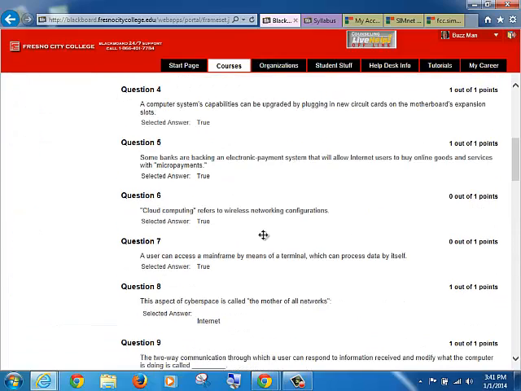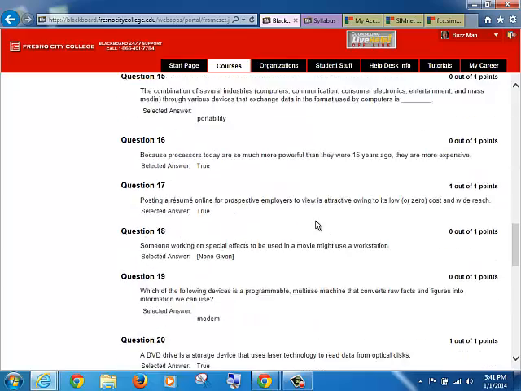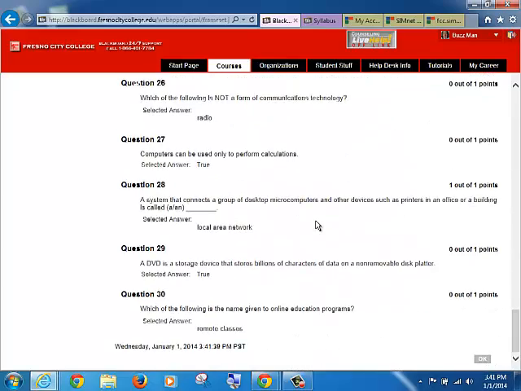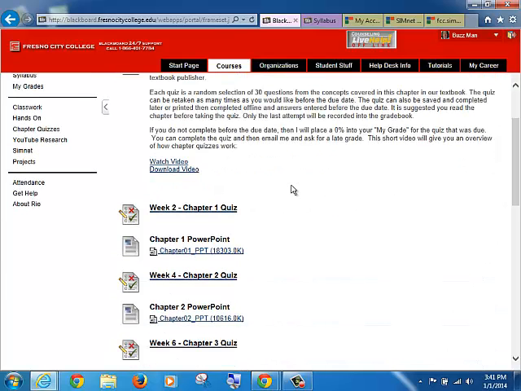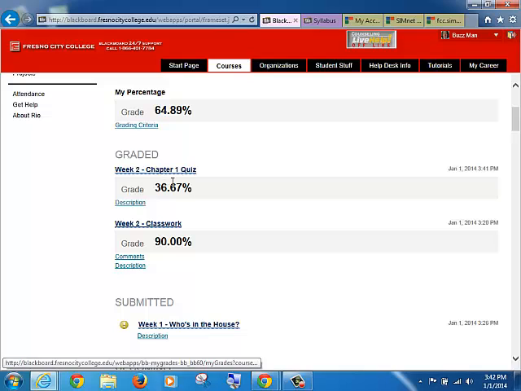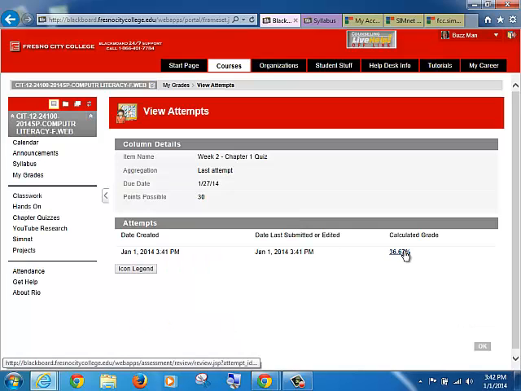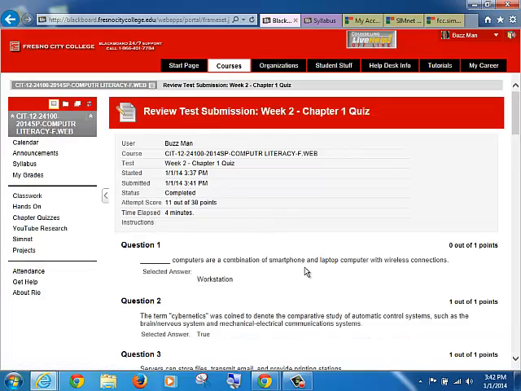It tells me which ones I got wrong, which ones I got, and what the answers actually were, which is a way to help you study for taking it again. Okay, so I'm going to click OK. But like I like to show you, I'm going to go into my grade. I'm going to see the score that I got on the chapter quiz. And if I go into the chapter quiz, I can see this percentage and I can actually review it again. Okay? So because I don't like the score, I can do it again before the due date, of course.